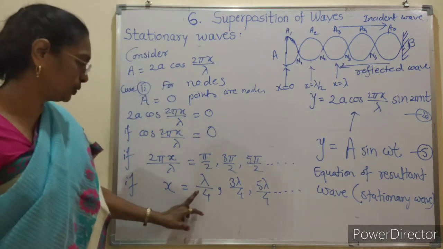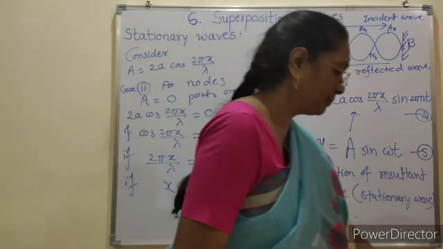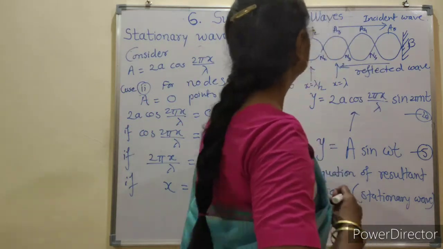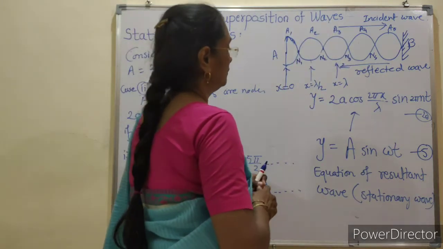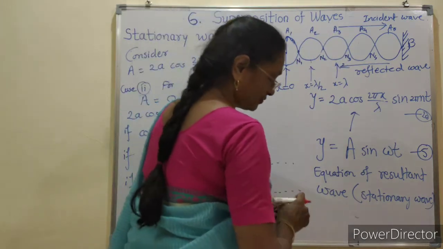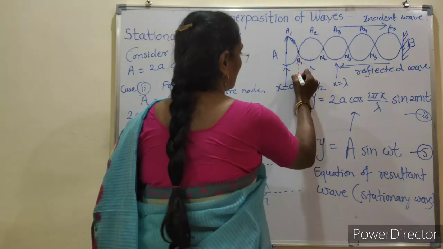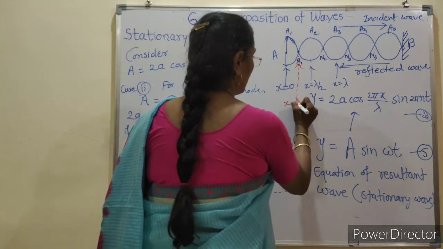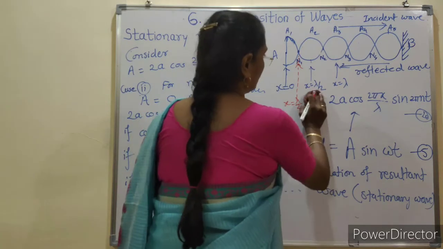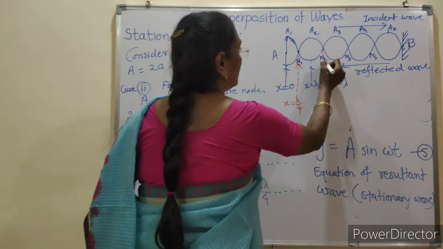And we show the positions of x which are nodes in the diagram like this. Here the points of zero displacement we show as x is equal to lambda by 4. We have to show it clearly.